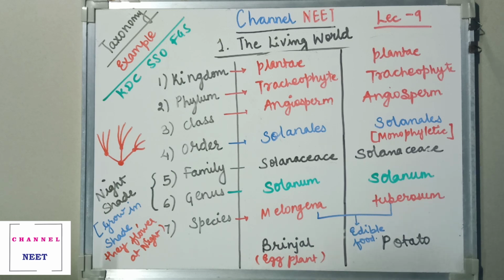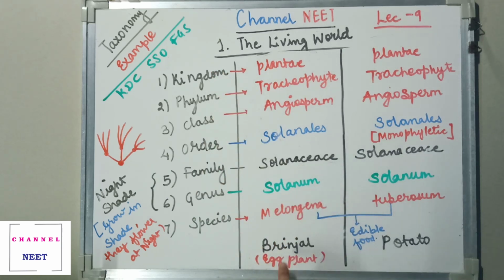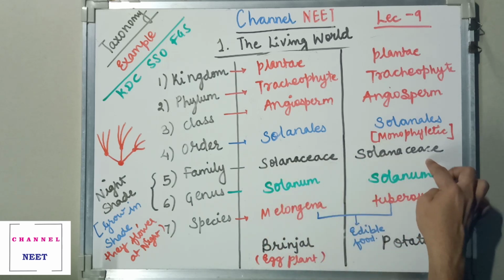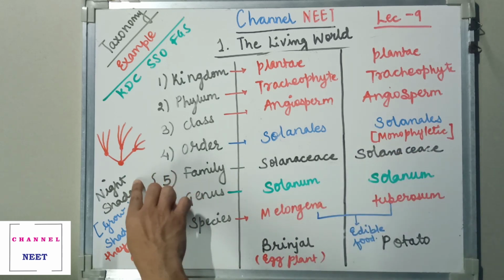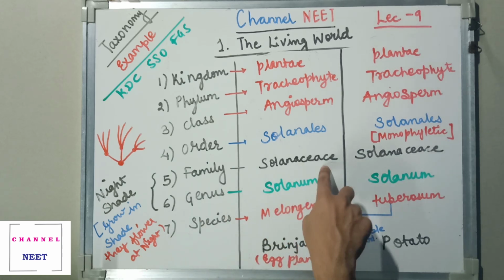Okay, fine. I'll repeat this concept once more with respect to brinjal and potato. I have been comparing two plants, brinjal and potato, on the basis of KDC, SSO and FGS. The brinjal species is melongena and tuberosum is the species for the potato. They belong to the same genus, Solanum, and the same family, Solanaceae. Why Solanum? Because they have a property we call nightshade. They grow in the shade, but flowering takes place only at night. That justifies Solanum and Solanaceae.